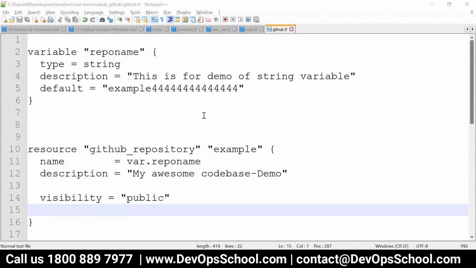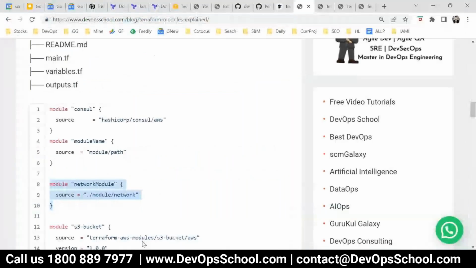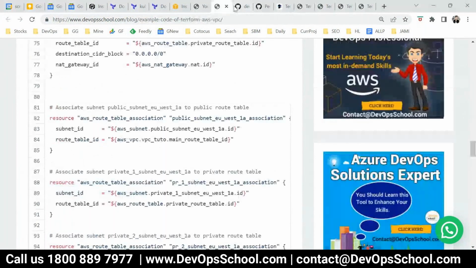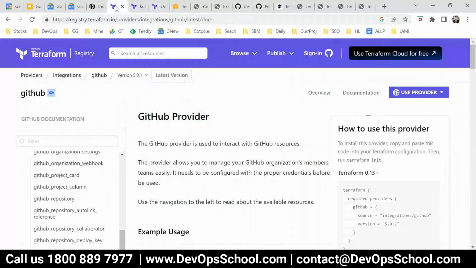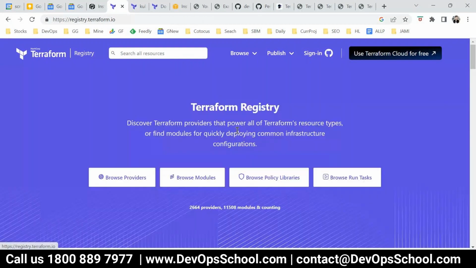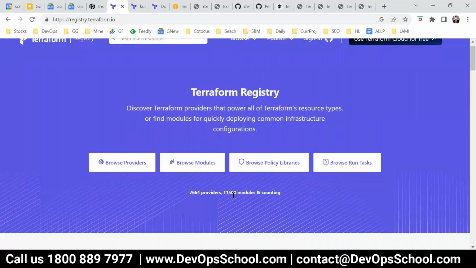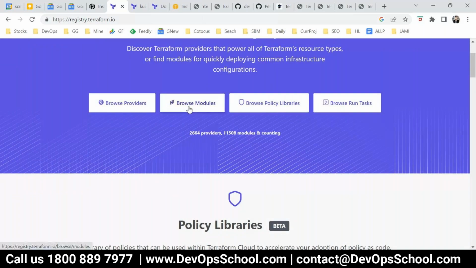Yeah. So I'll tell you one very good news. Guys, you don't have to write code in Terraform. Then you'll say, Rajesh, then what are you talking about? Yes, that's true. If you understand how the code works, actually you don't have to write code. Why? Because if you look at the providers, 1,000 or something I showed you, I forgot the number of providers. All this code has been written already, and you can download it from here, browse modules.